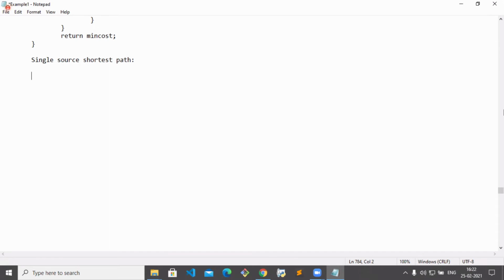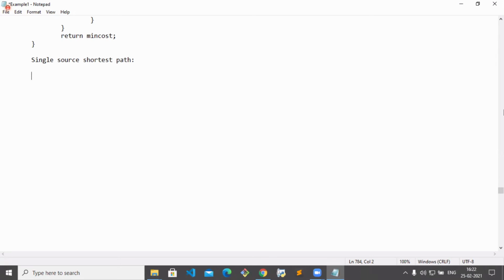Generally, suppose you want to travel from city A to city B. There are four ways to travel from city A to city B. Which way will you choose? The way which gives you the shortest distance. For example, four ways are shown in your Google Maps: the first way is 30 kilometers, the second is 20 kilometers, the third is 40, and the fourth is 35.